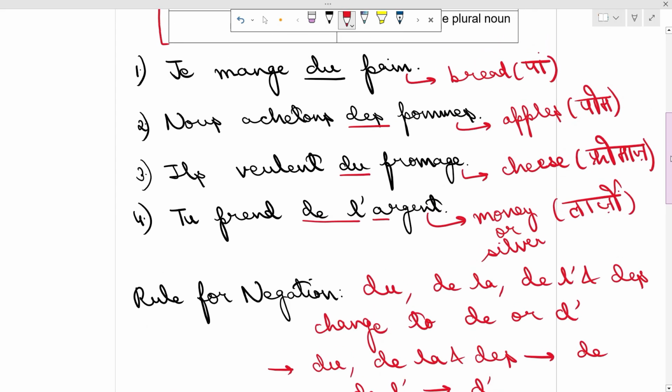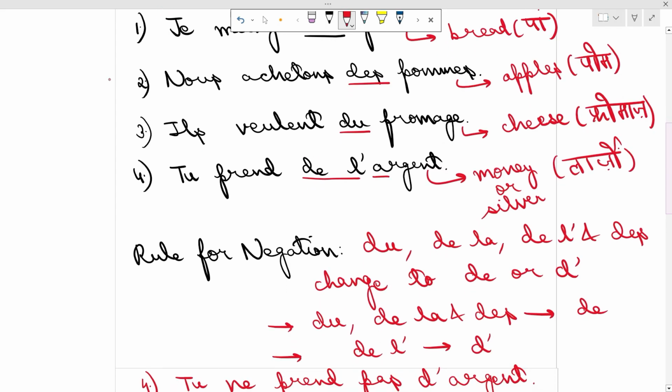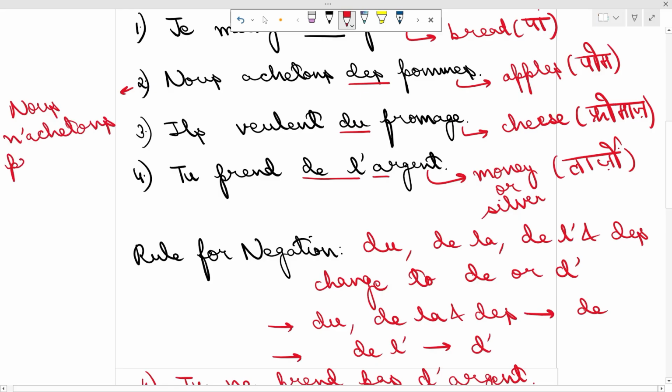If we change this sentence in negation, nous n'achetons pas de pommes. Des will change into de in this sentence.